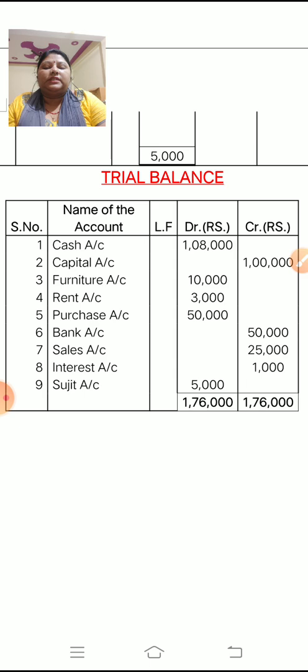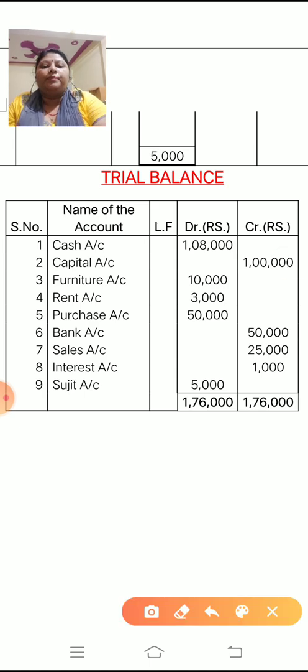So first of all, this is the format of ledger account. Serial number, name of the account. In place of name of the account you can write down particular, ledger folio, debit balance or credit balance. Okay, this is the format. Here how many ledgers have you maintained? Nine. Okay, so write down the number of ledgers, 9.